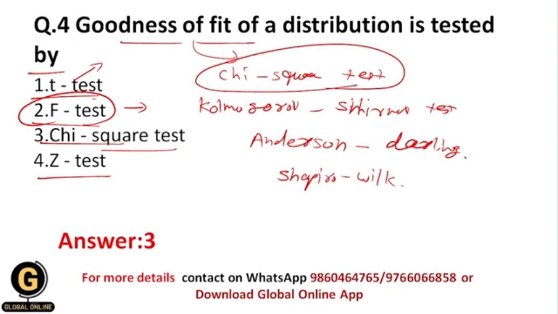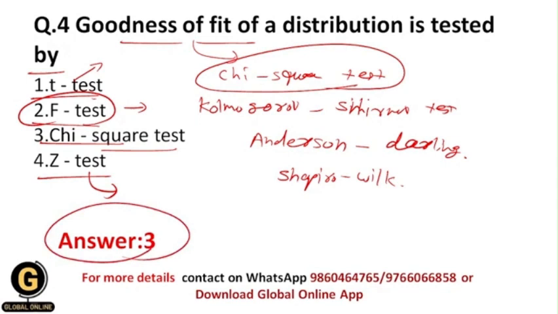Okay, and z-test is again similar to t-test, and by using the z-test as well we can find out the difference between the means of the two groups. But over here we know exactly what the standard deviation of the population is. And as well, z-test is a way to figure out if results from a test are valid or repeatable. Okay, so it is similar to t-test only, and that's why your correct answer over here should be 3, that is chi-square test.